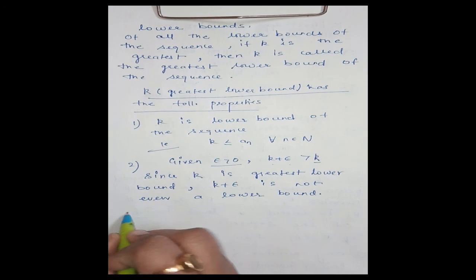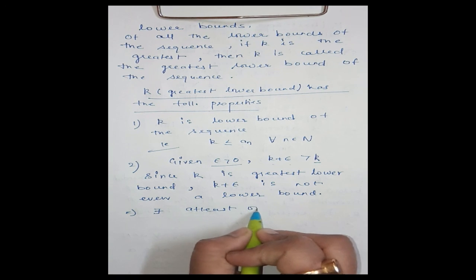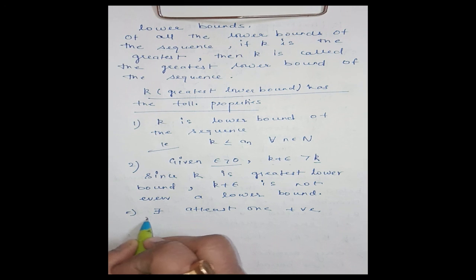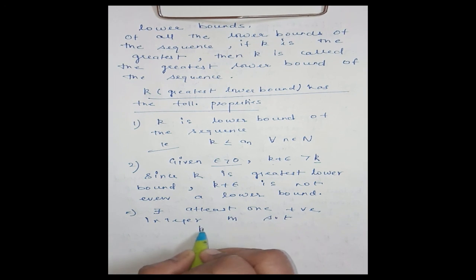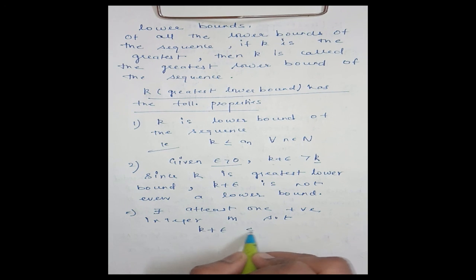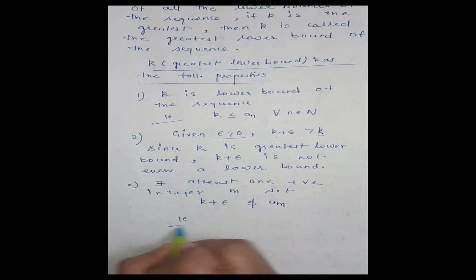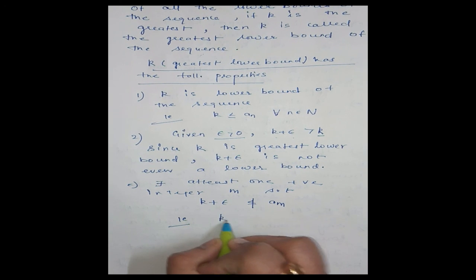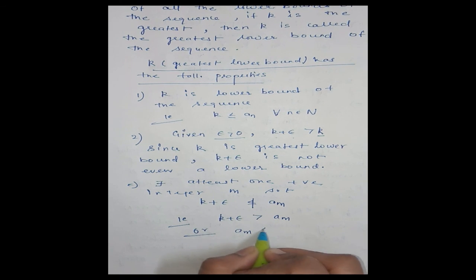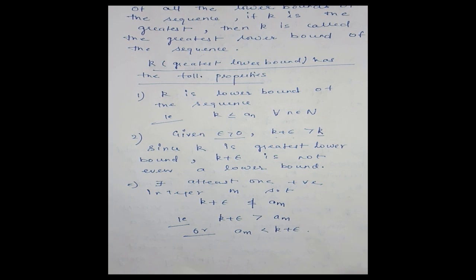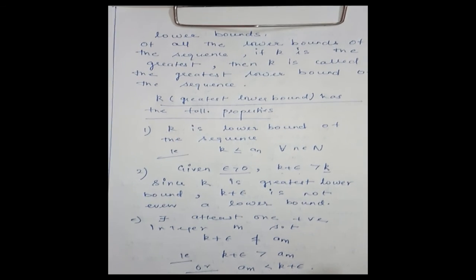Clear? And this will imply there exists at least one positive integer m such that k plus epsilon is not less than or equal to am. That is, k plus epsilon is greater than am, or am is less than k plus epsilon. Clear? Okay, this is the greatest lower bound.